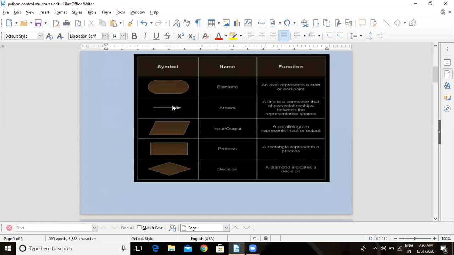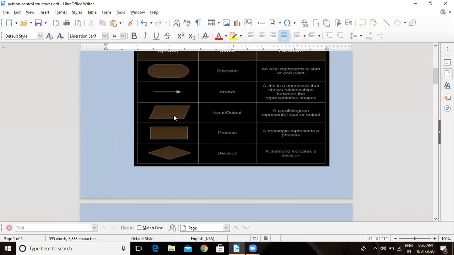It is a connecting line; it shows direction. Whenever we have input or output, input means whenever I want to accept a value from the user, output means whenever I want to print something, it will be displayed through a parallelogram.